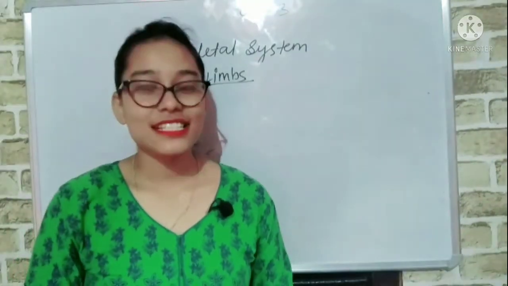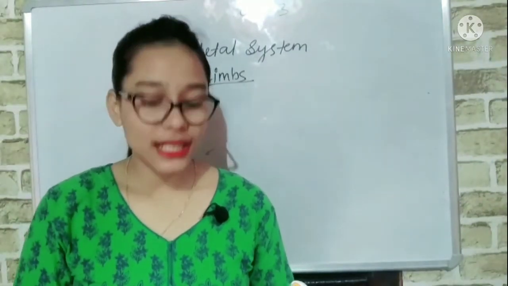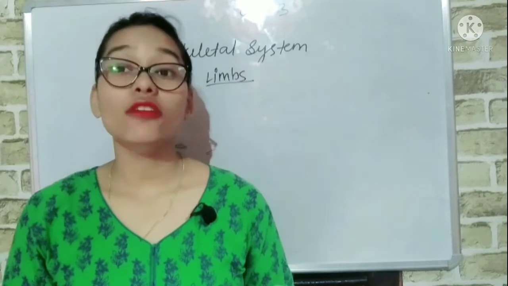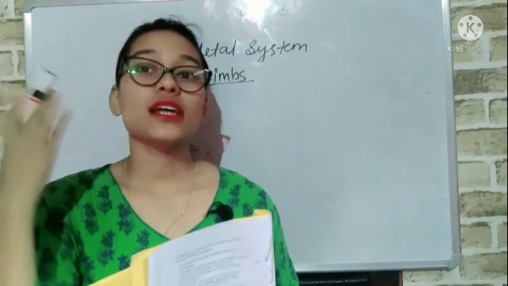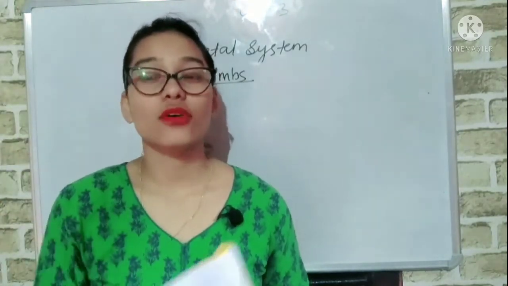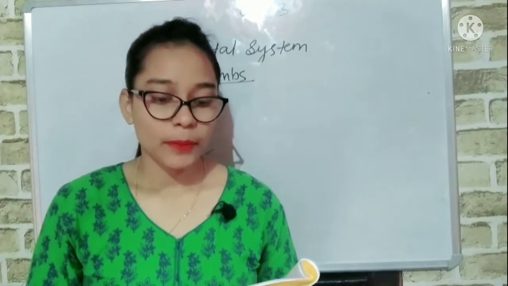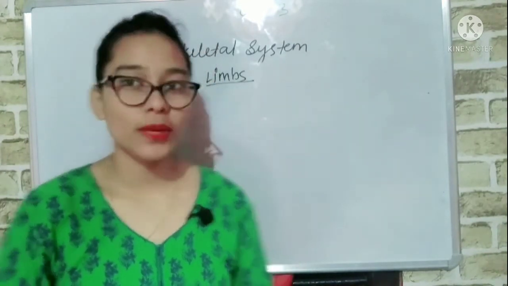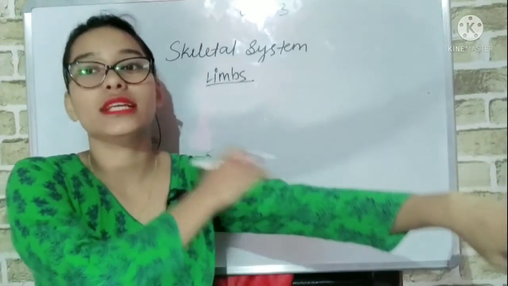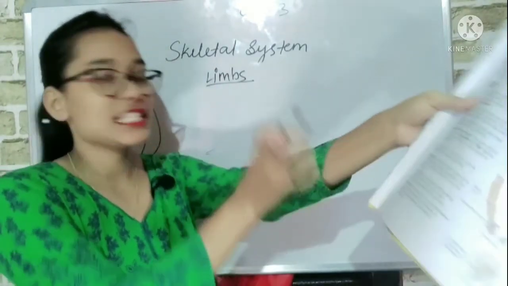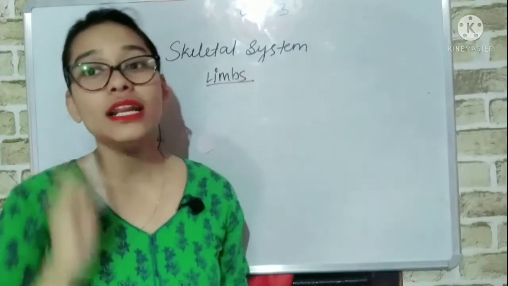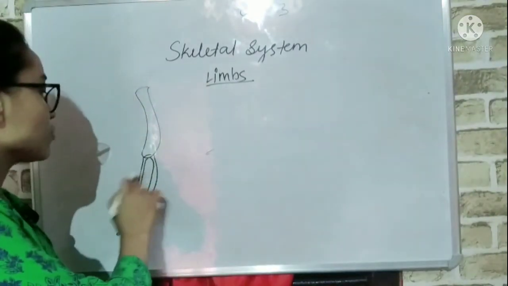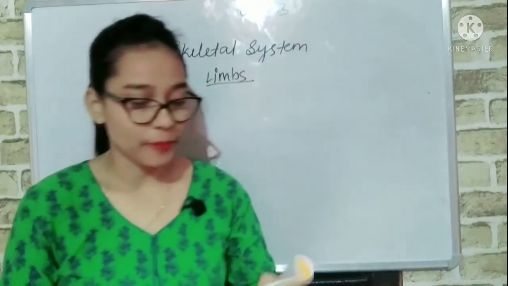Now let us discuss limbs, arms and legs. A pair of arms is called forelimbs. Our arms are called forelimbs, and our legs are called hind limbs. These make up the limbs in our body. The long bone in the arm is called the humerus, and there are 2 smaller bones, the radius and ulna.